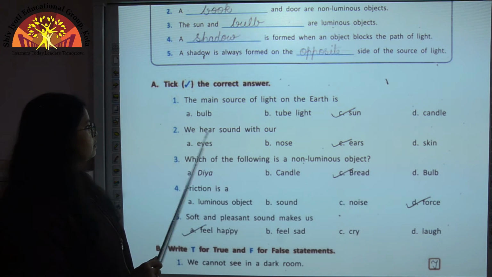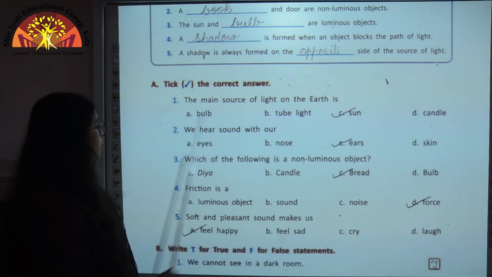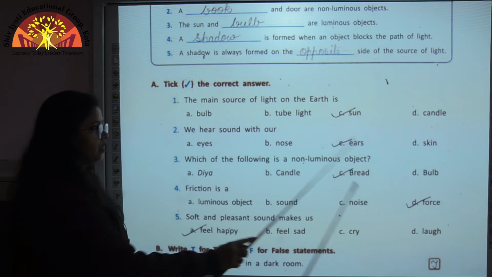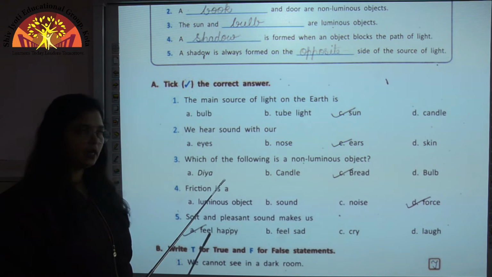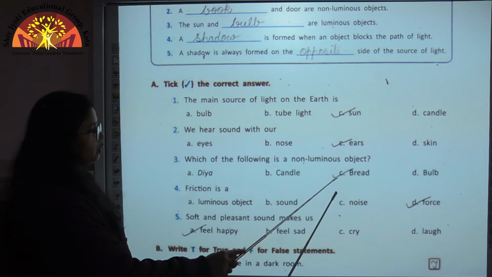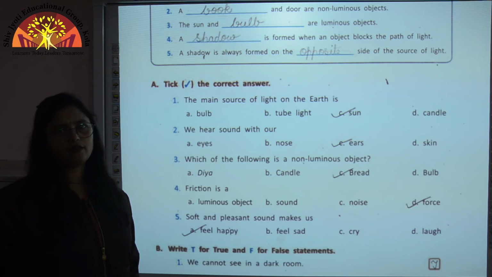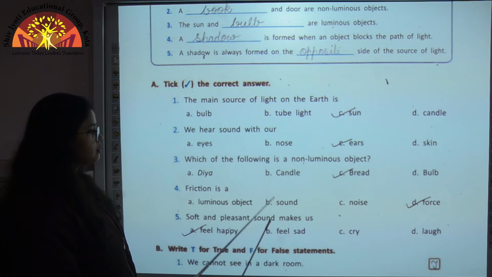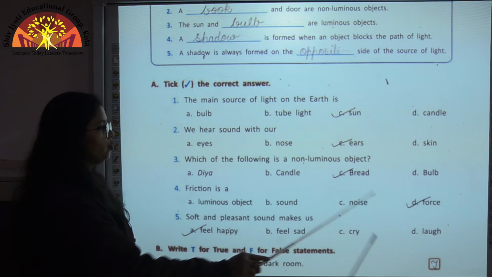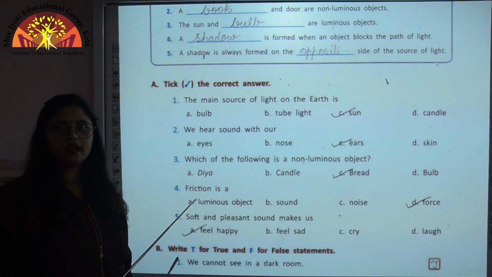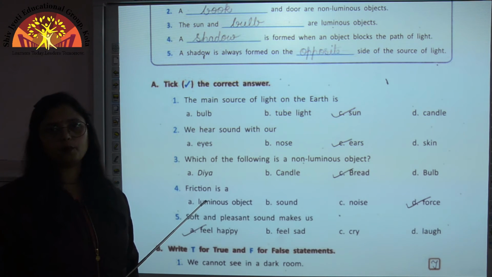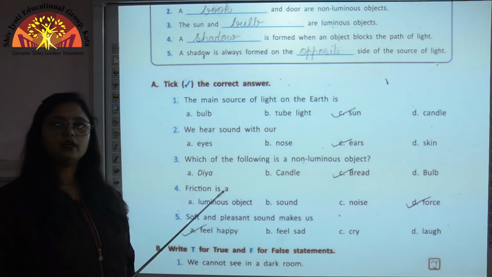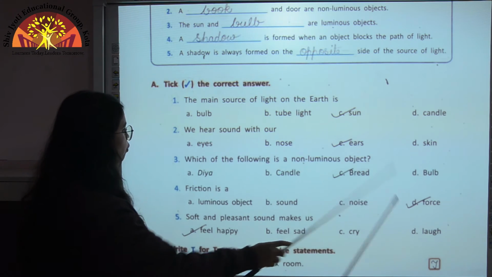So children, we hear sound with our ears. Which of the following is a non-luminous object? So here diya, candle and bulb, all these three give out light, but bread is a non-luminous object as it does not give out light. Now, friction is a luminous object, sound, noise or force. So children, we have studied that friction is a special force that opposes the motion, that slows down the movement of an object. So here we will write force.